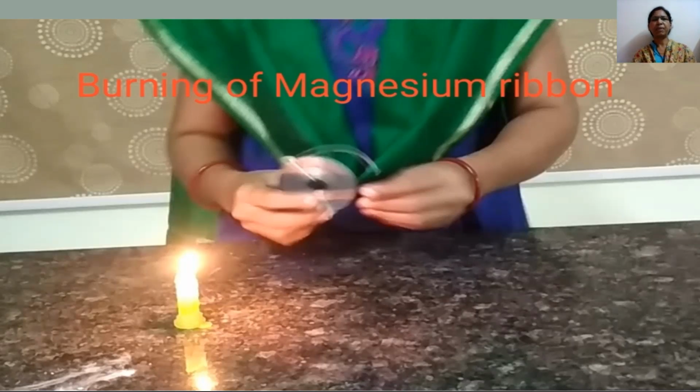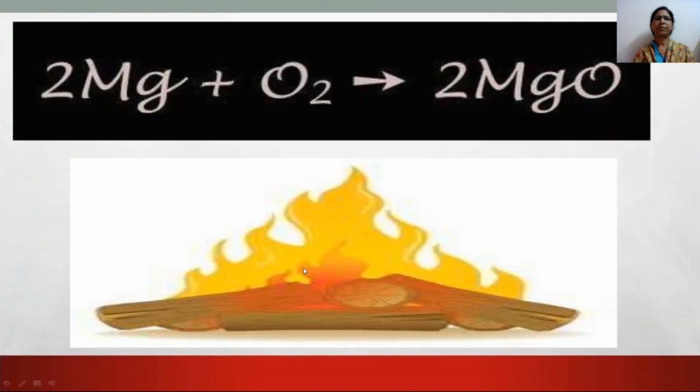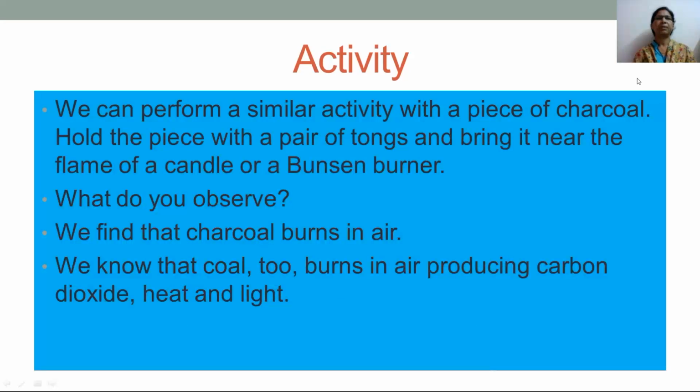I hope you remember now. We have done this experiment showing burning of magnesium ribbon. Here in my hand, magnesium ribbon is there. This is a candle which we have to burn, and we can see the dazzling white light of magnesium ribbon. This is the equation: 2 Mg plus O2 gives 2 MgO. Magnesium reacts with oxygen to form magnesium oxide.